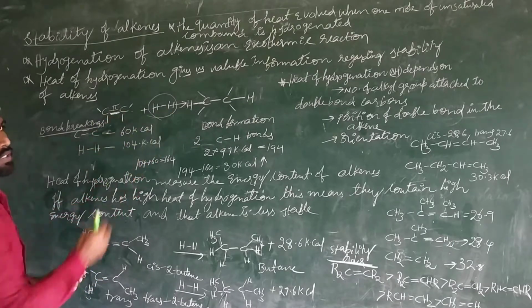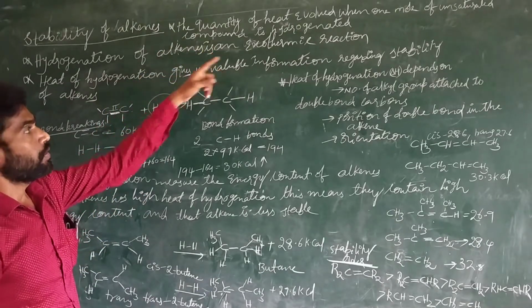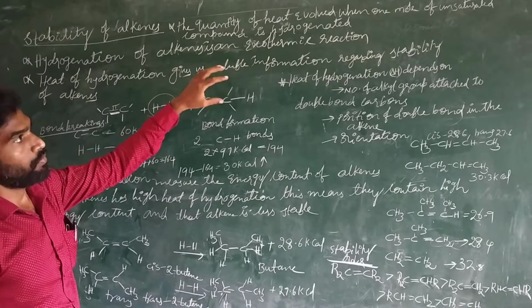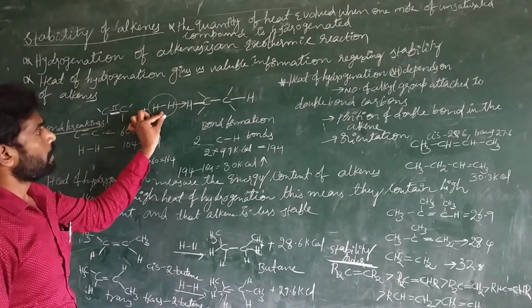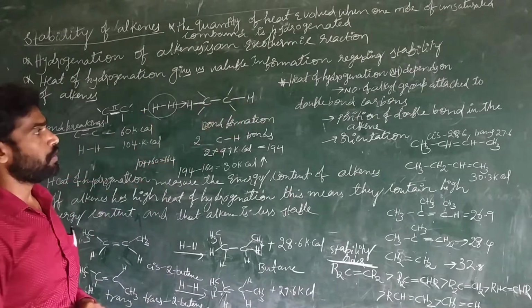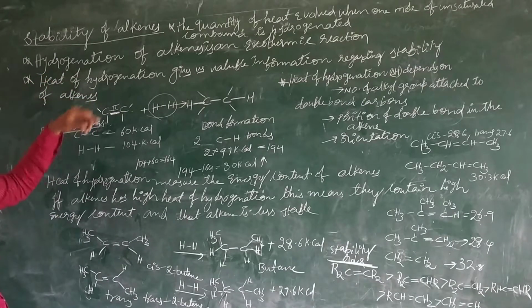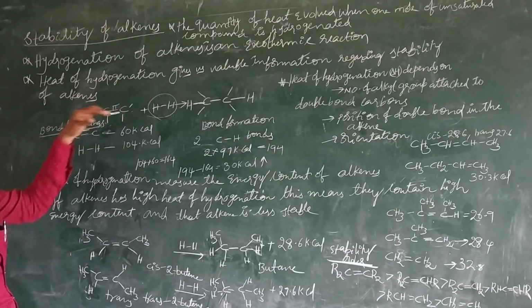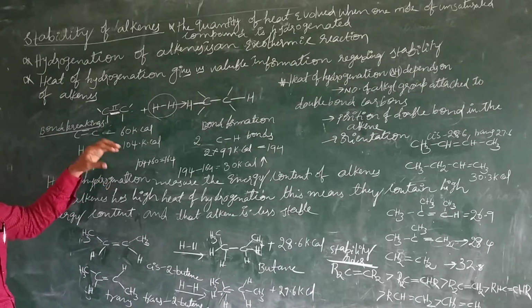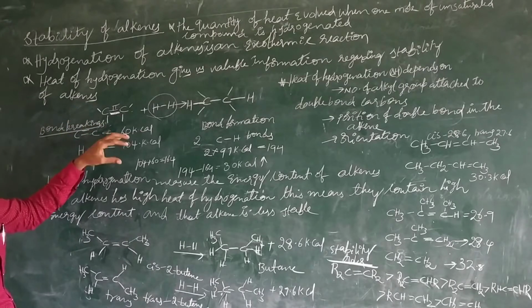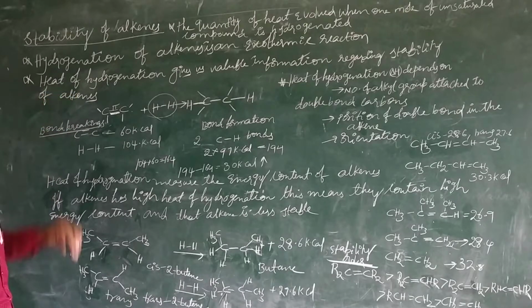the compound evolves a certain amount of energy. The quantity of heat evolved when 1 mole of unsaturated compound gets hydrogenated, it will liberate a certain amount of energy. That energy is called heat of hydrogenation, and it gives valuable information regarding the stability of alkenes. Because the molecules contain a certain amount of energy, how much energy is inside the molecule can be identified by the heat of hydrogenation method.